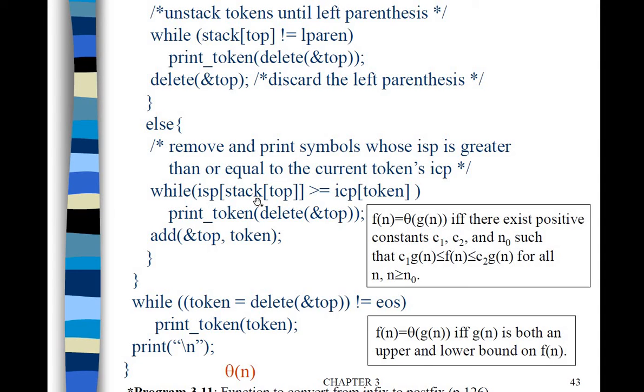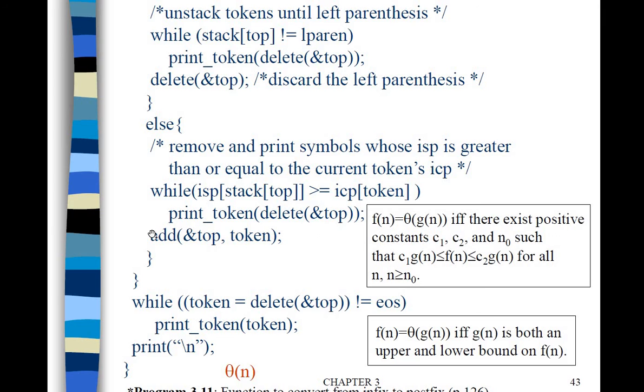while the in-stack priority of the stack top is greater than or equal to the incoming priority of the token. Whatever operator is on the top of the stack, if its priority is greater than the incoming token priority, then we have to pop the operator from the stack and put it onto the postfix string.